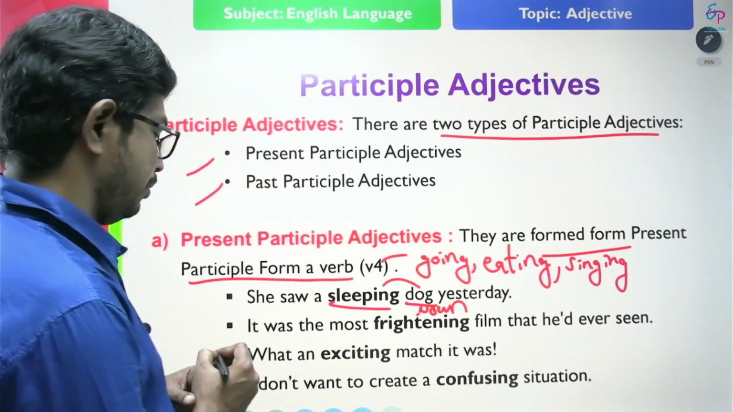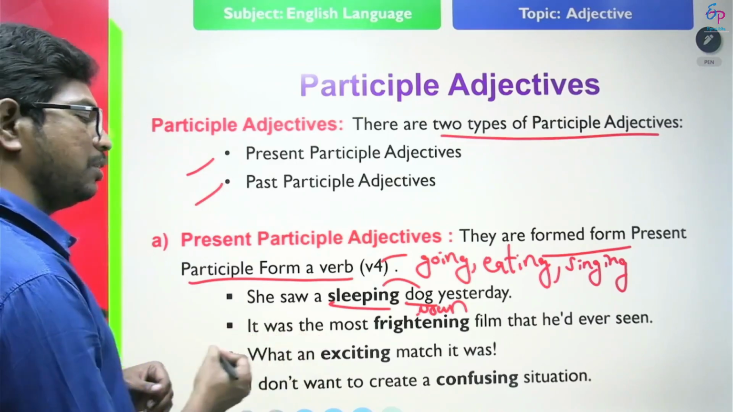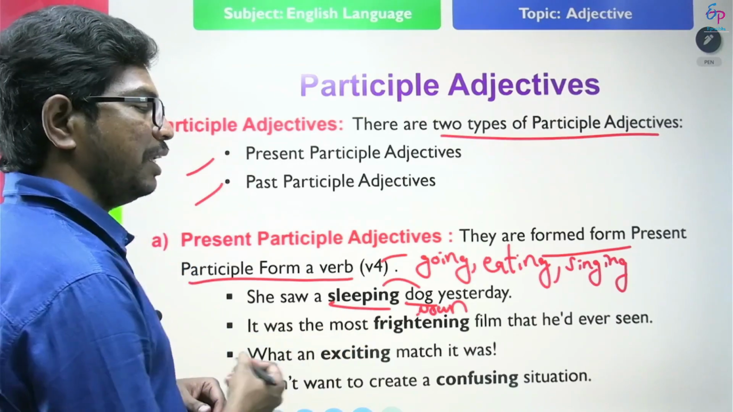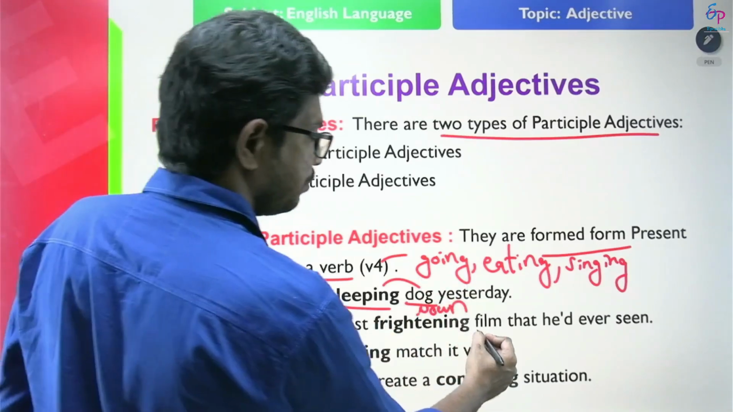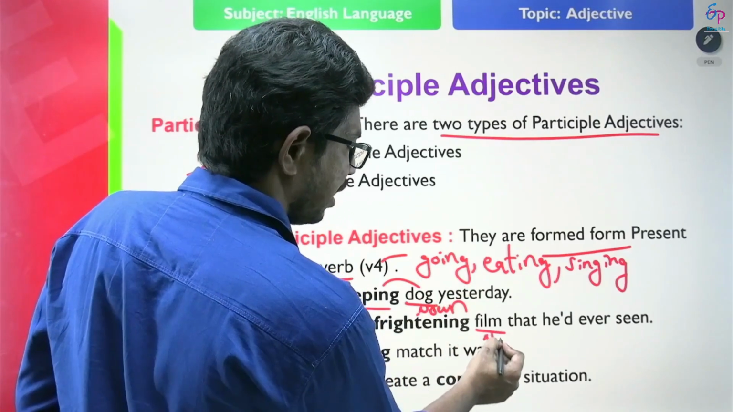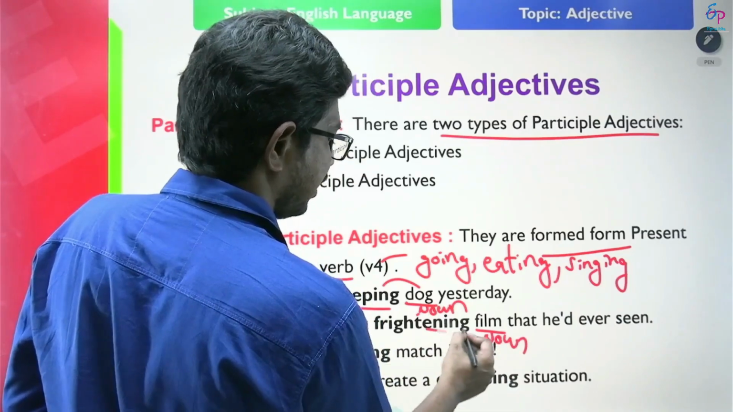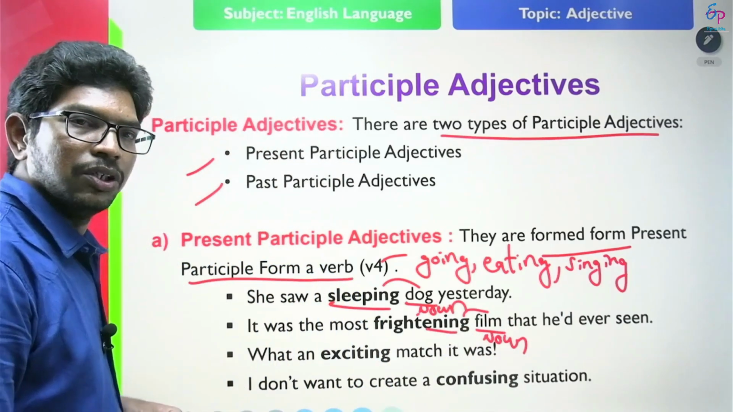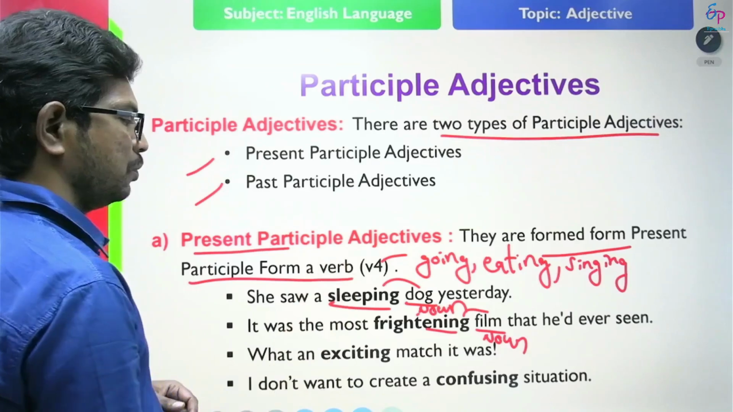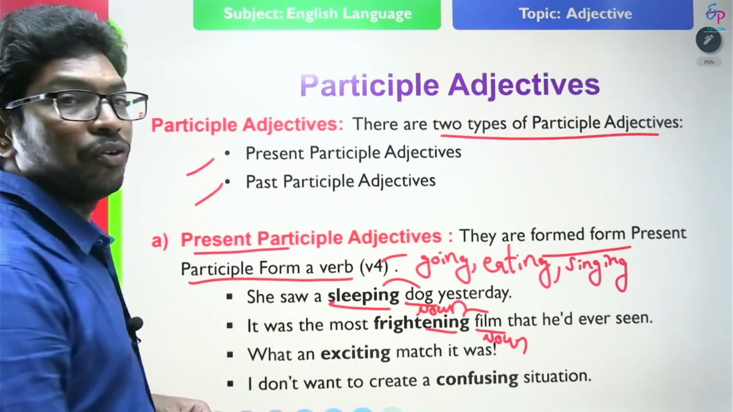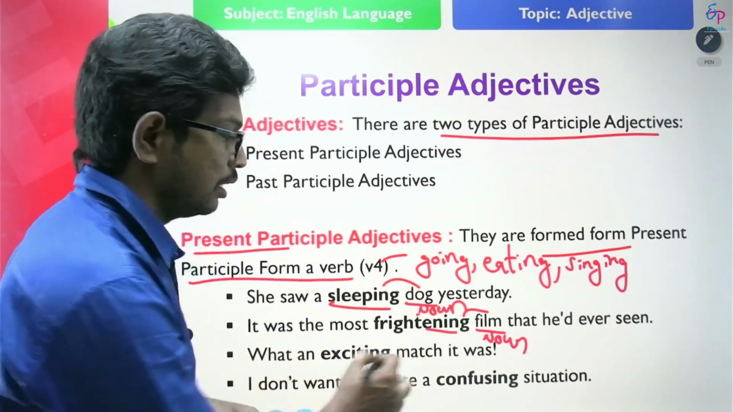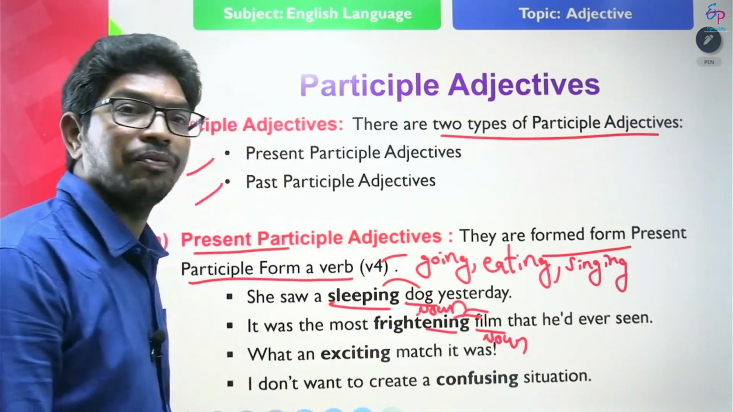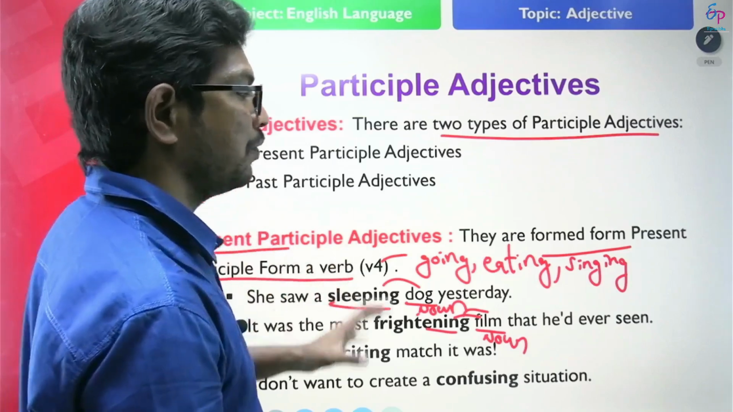Look at another example. It was the most frightening film that I had ever seen. So what is film here? Film is a noun. What type of film is it? Frightening film. So what are present participle adjectives? They are formed from V4 forms, that means ing. So frightening is used as an adjective in a sentence. That is modifying the film.